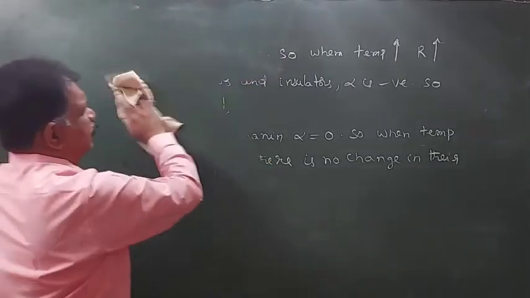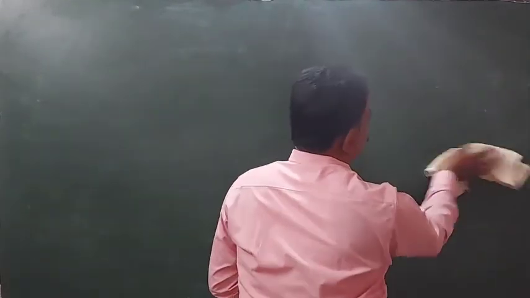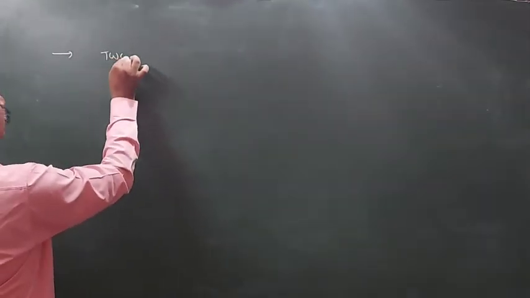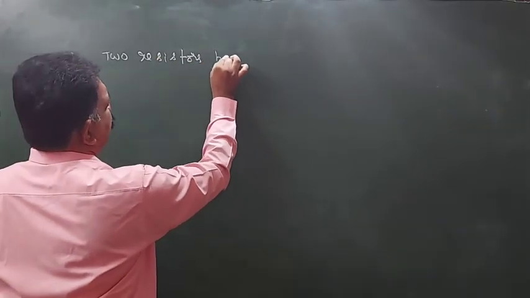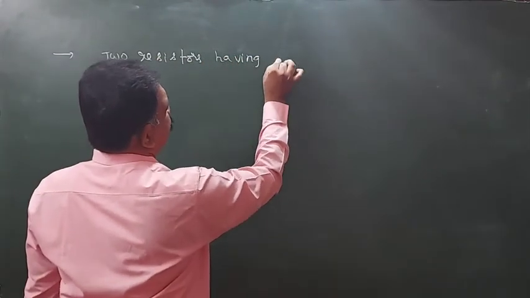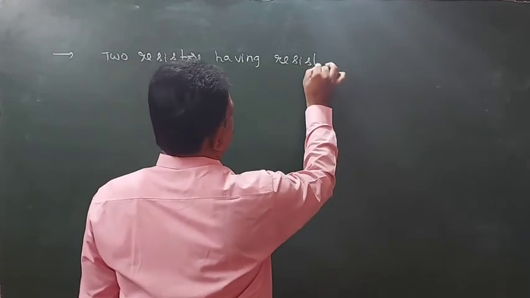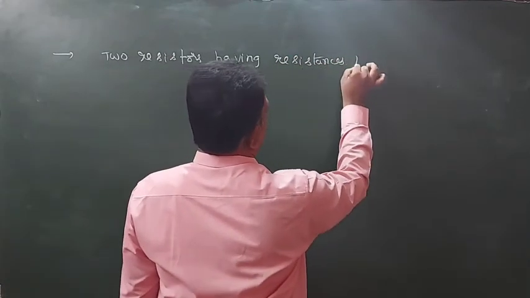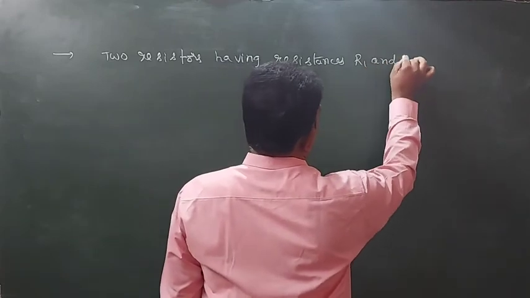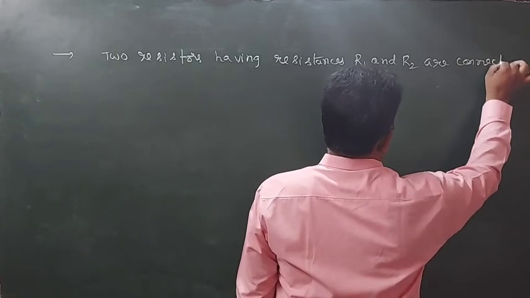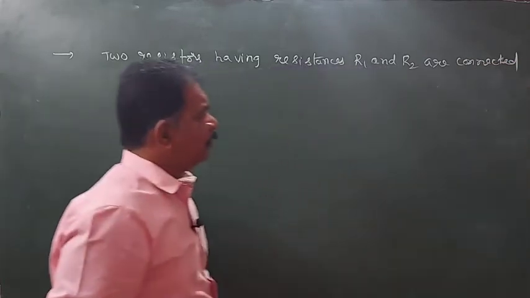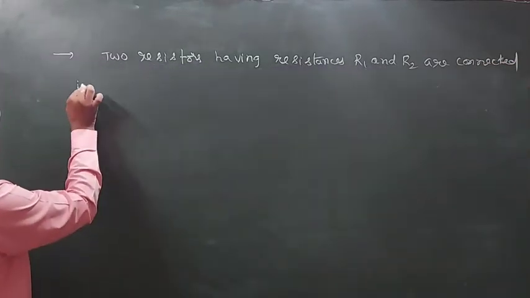What is that? See. Two resistors having resistances R1 and R2 are connected in series.